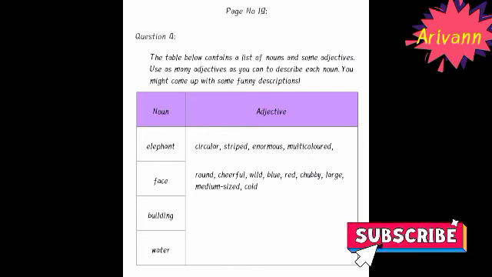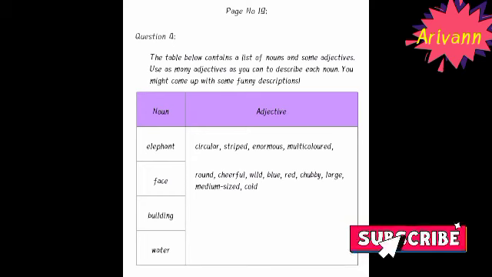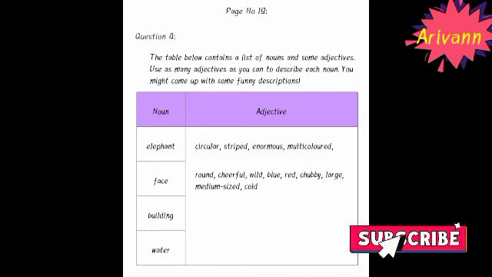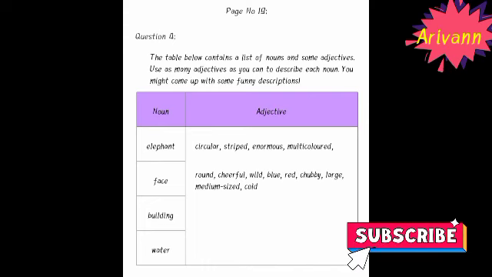For the noun elephant, what is the adjective? Circular, stripped, enormous, multicolored. Okay. For face, round, cheerful, wild, blue, red, chubby, large, medium sized, cold. So like this you have to describe about the building and water.